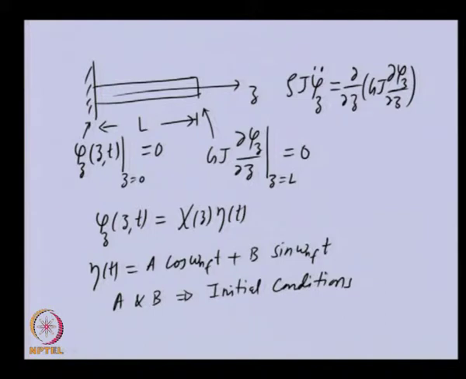Now, in this equation we need to take the time derivative of this function and also the spatial derivative. So now I want to differentiate this twice with respect to time. Obviously this will not differentiate the chi function, only the eta function, which is time dependent.